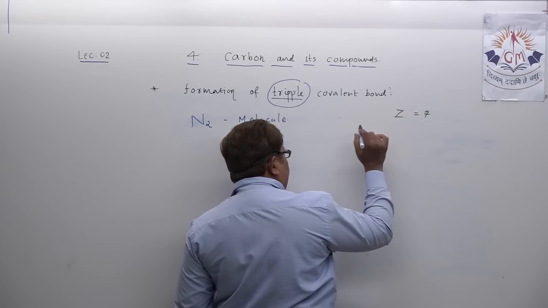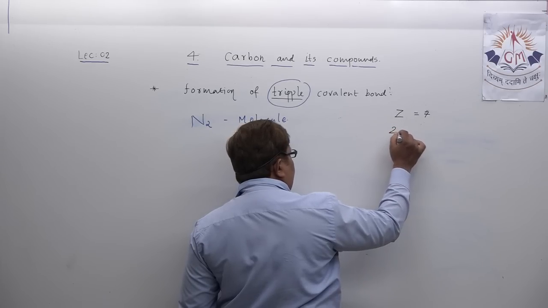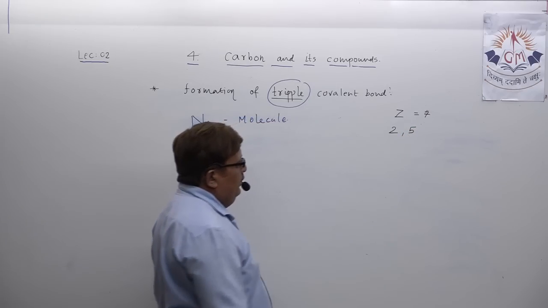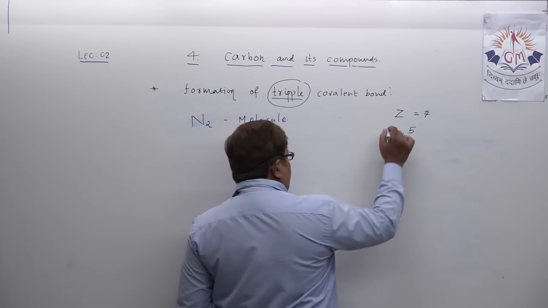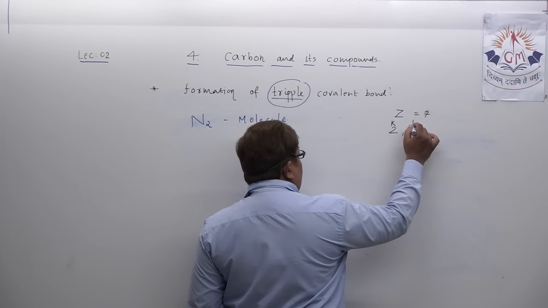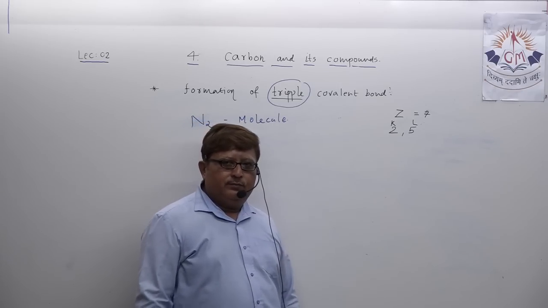If you write electronic arrangement in nitrogen, that is 2, 5. First orbit, which you call K orbit, consisting of 2 electrons. Second, L orbit, consisting of 5 electrons.